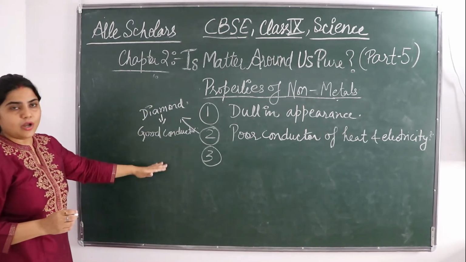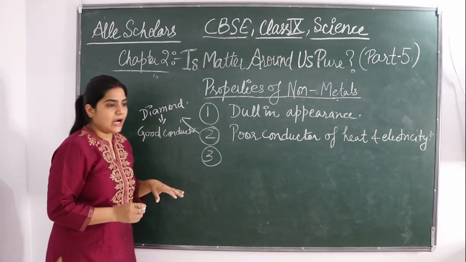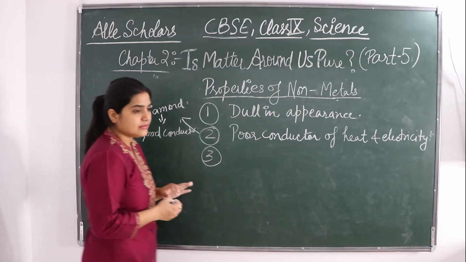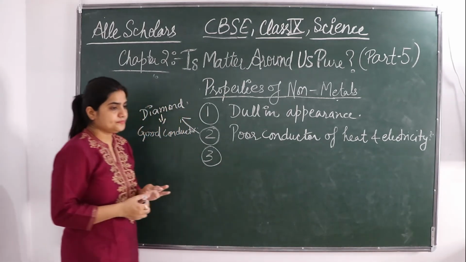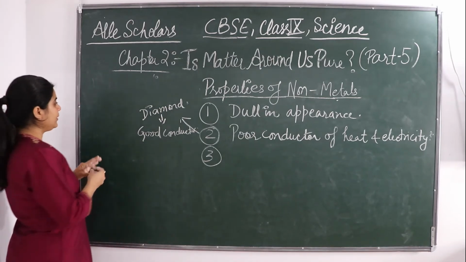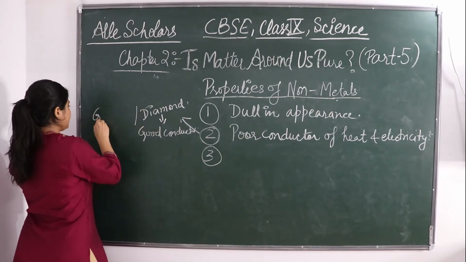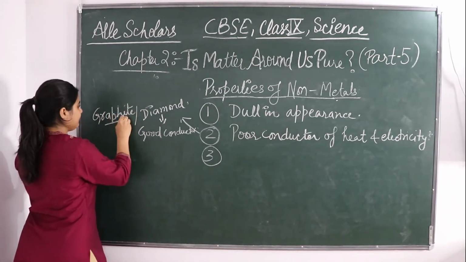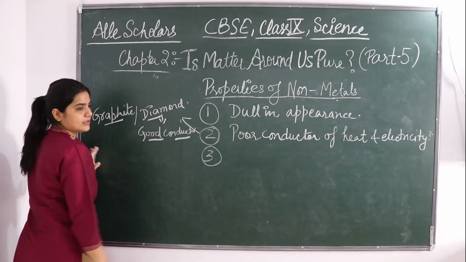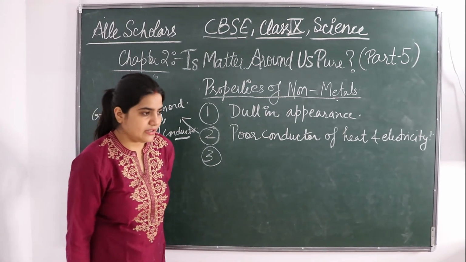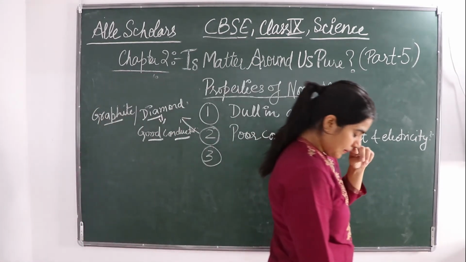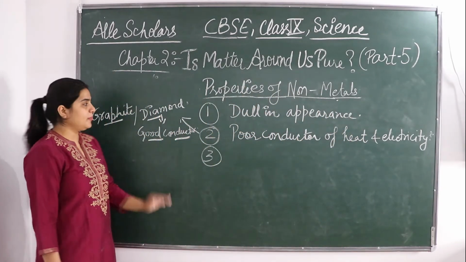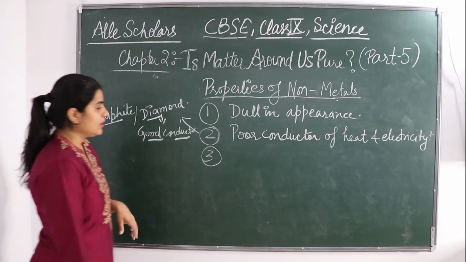Diamond being a non-metal, but it's a good conductor of heat and electricity. Okay, and one more exception is graphite. Both of them, graphite and diamond, are good conductors of heat and electricity. Although it's not a property of a non-metal, this is an exception.